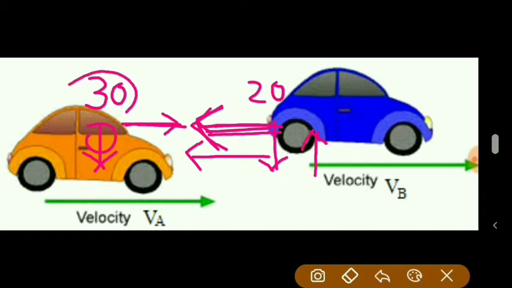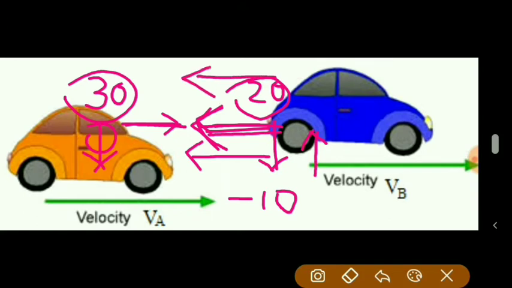The difference in the velocity is 30 minus 20, which is 10. But in this case it will be minus 10, because the blue color car is appearing to move towards the negative x direction with respect to the person sitting in the orange color car. So this is about relative velocity.